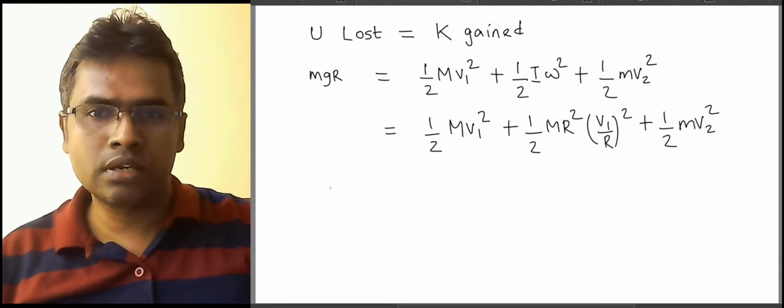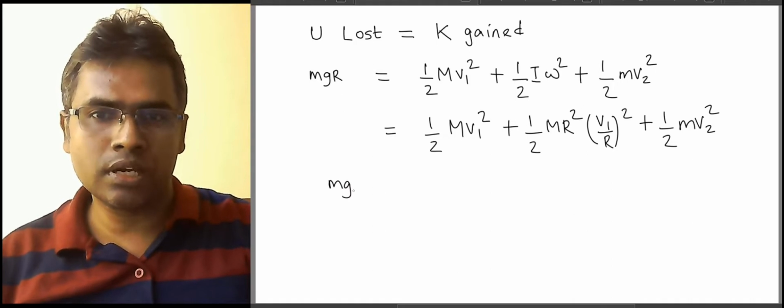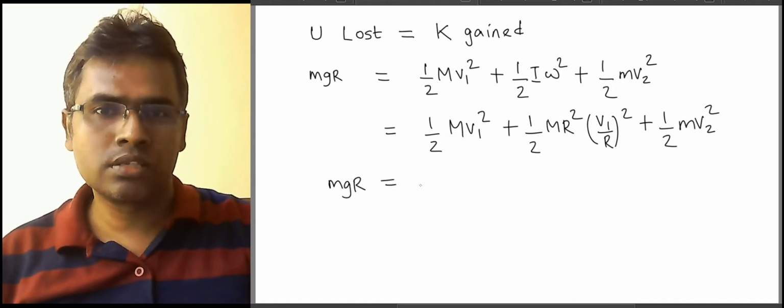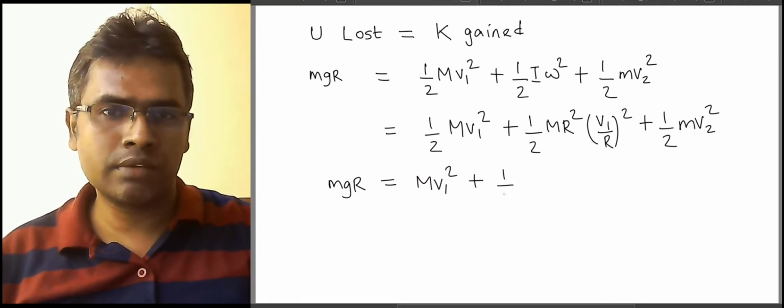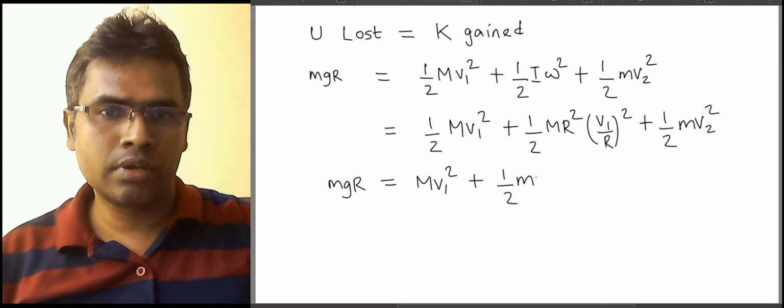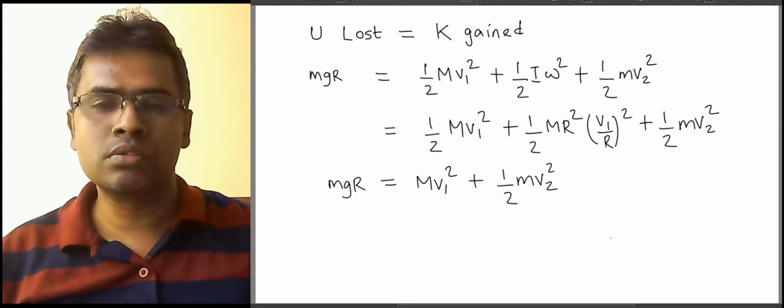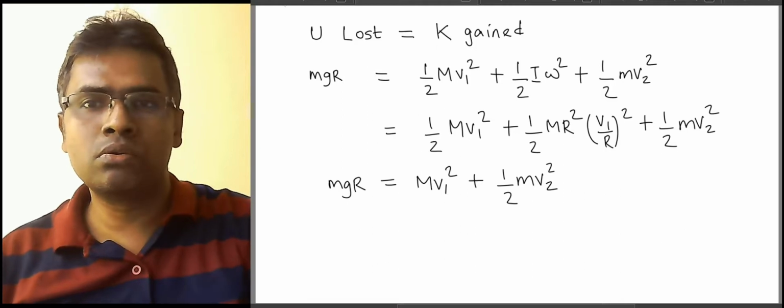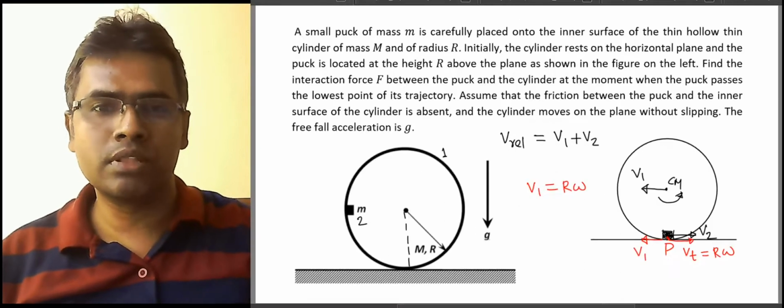So this, I think we can write it as mgr is equal to, I think the first two terms we can combine, is m v1 square plus half m v2. Now we have one equation with two unknowns, so we need to figure out how to get a relation between them.